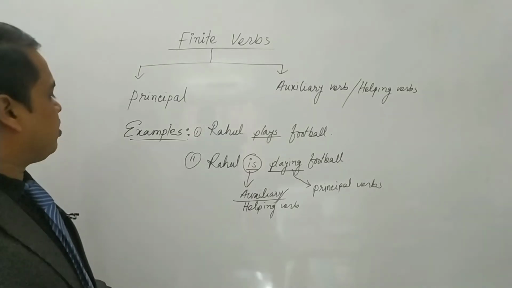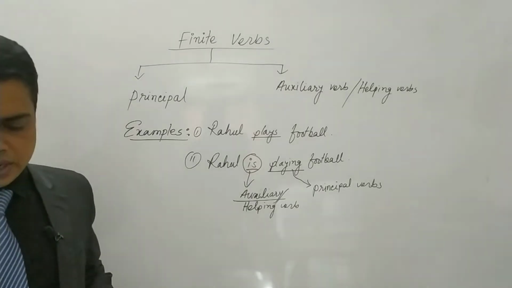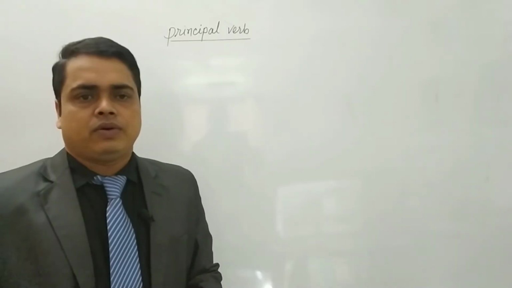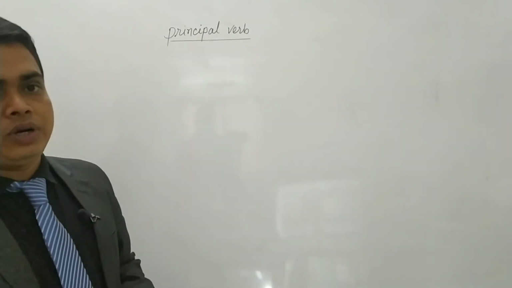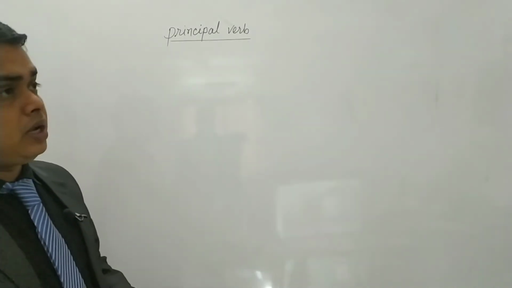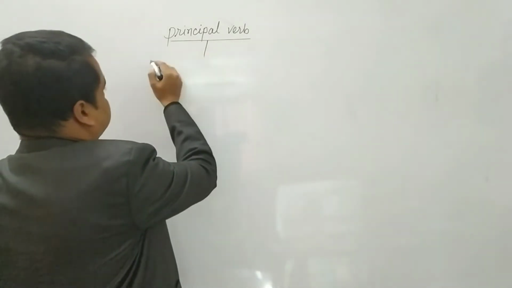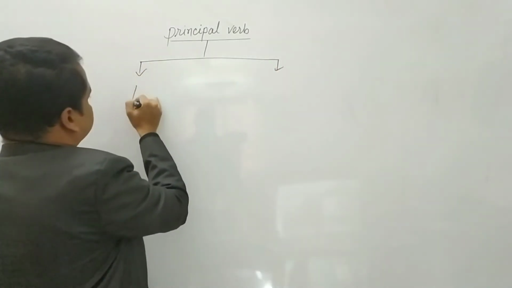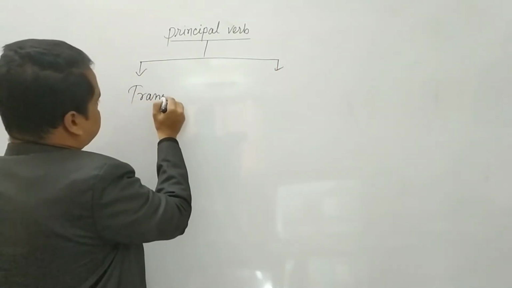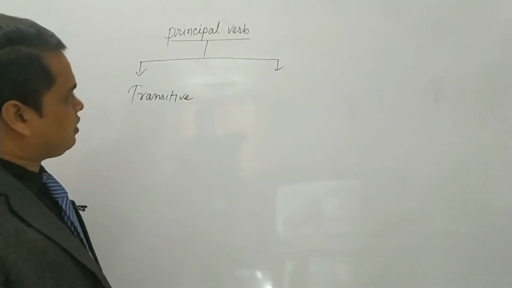Now we are going to learn more about the principal verbs. Okay, dear students. Now principal verb. I have told you earlier about the principal verb. Now principal verb is of two types. How many types? Two types. This is transitive verb and intransitive verb.